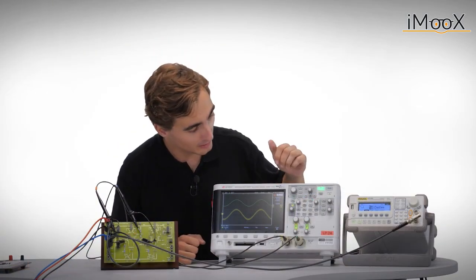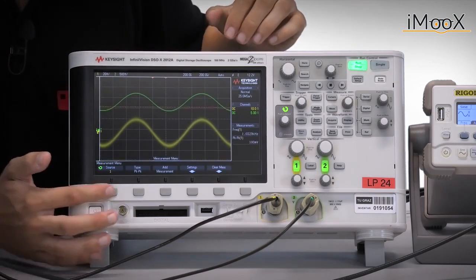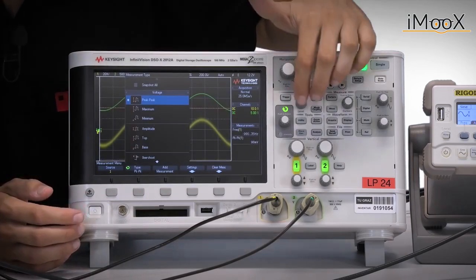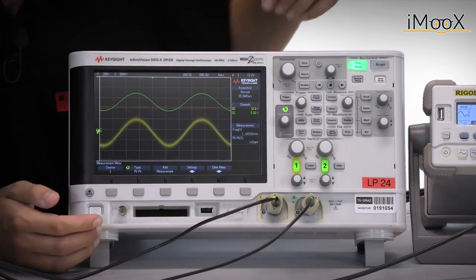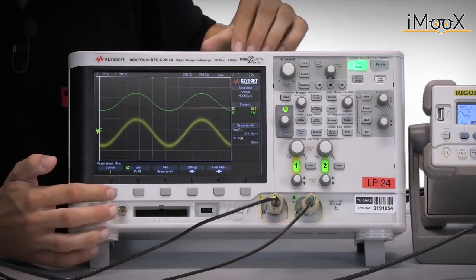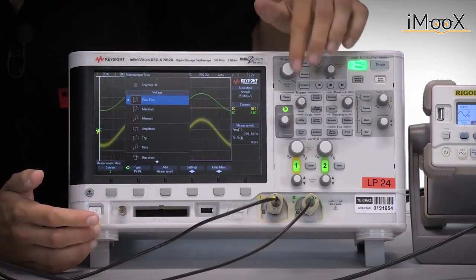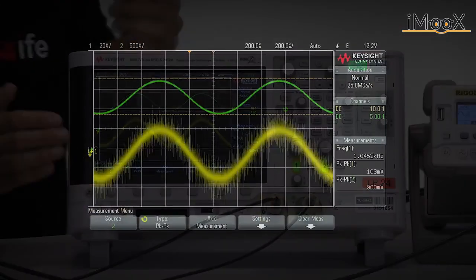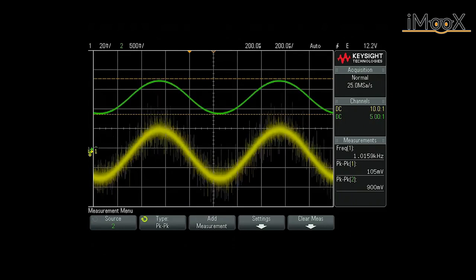In order to add the measurements, we can go to the Measure menu, select the first channel, select our type of measurement, which is peak-to-peak, of course, and we can add the measurement to the side panel. In the same way, we can also do it for the second channel, again selecting the measurement and adding it. And now, as we have both the peak-to-peak voltages of the input and the output, we can calculate our differential gain.